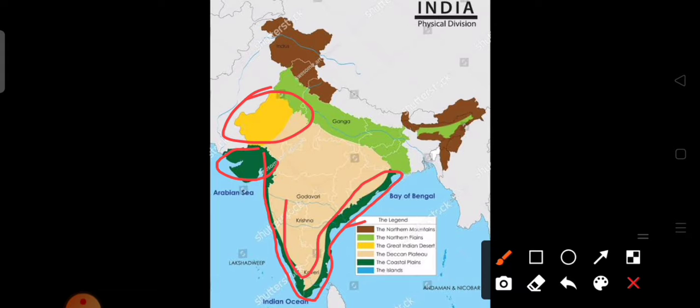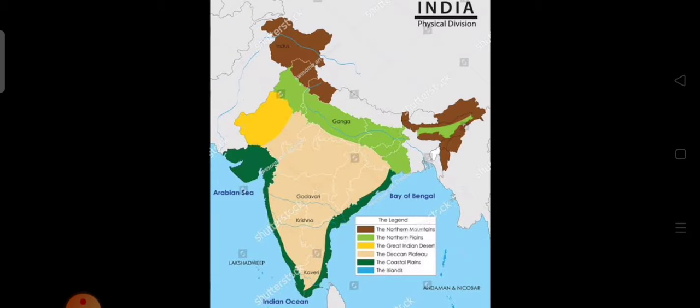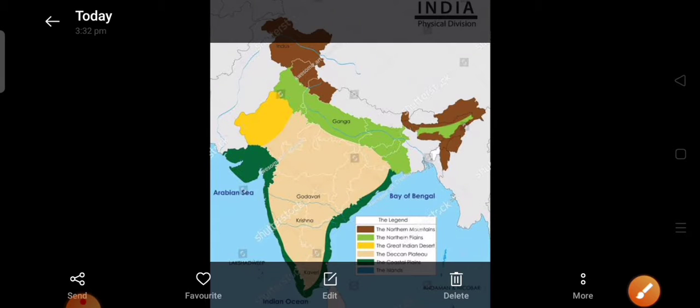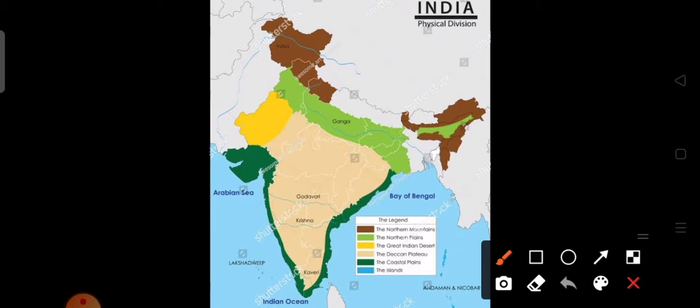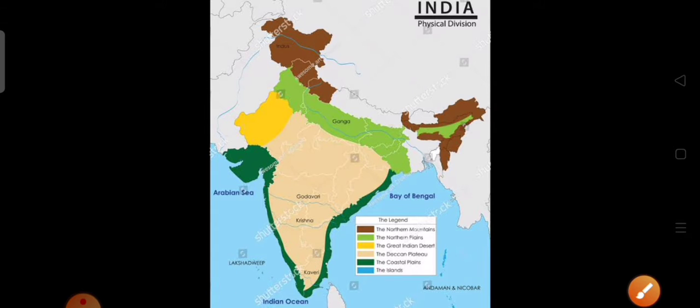This is the long coastline of India, and the Deccan Plateau lies in this color. Here it is the Deccan Plateau, and the islands are here, that is the Lakshadweep Islands and the Andaman and Nicobar Islands. Now we are going to discuss each of these one by one.